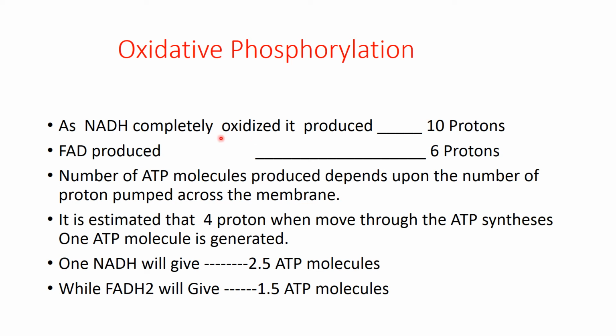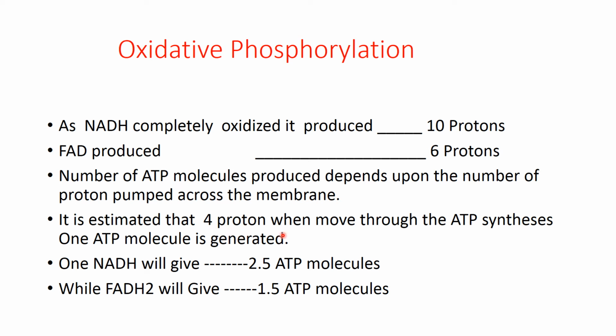So if NADH is completely oxidized, it will accumulate 10 protons in the inner membrane space, while FADH will accumulate 6 protons. So the number of ATP molecules produced depends upon the number of protons pumped across the membrane. It is estimated that 4 protons, when moving through the ATP synthetase, will generate 1 ATP molecule.